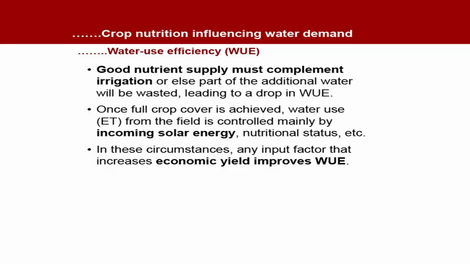Now, see, good nutrient supply must complement irrigation, or else part of the additional water will be wasted, leading to a drop in water use efficiency. It means in this case water will remain underutilized. We should increase nutrient supply so that we get the best out of the water which has been supplied to the crop. Once full crop cover is achieved, water use, that is ET, from the field is controlled mainly by incoming solar energy, nutritional status, etc. In these circumstances, any input factor that increases economic yield will definitely improve the water use efficiency.